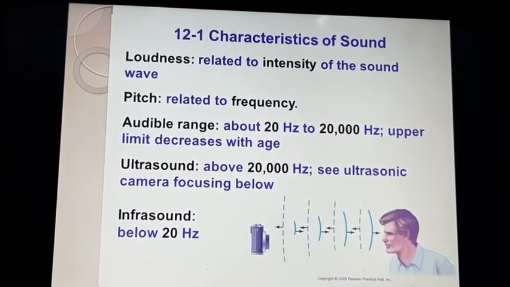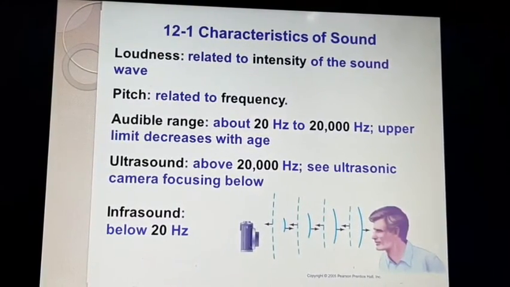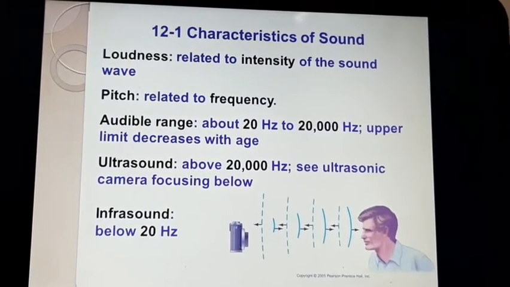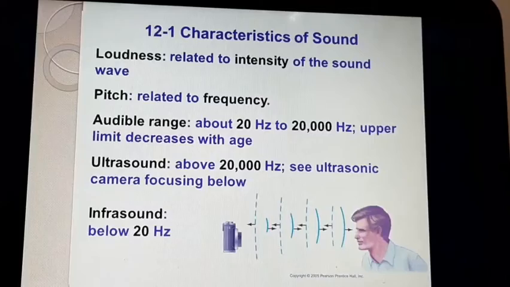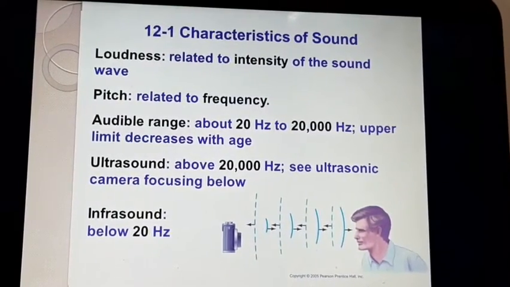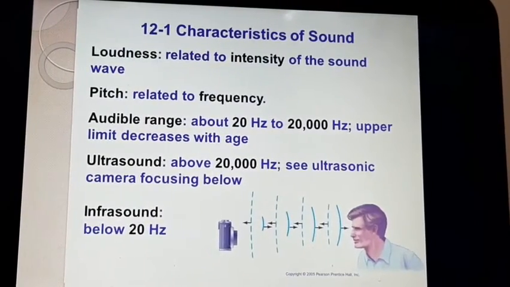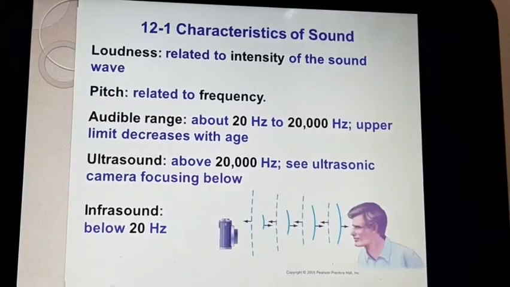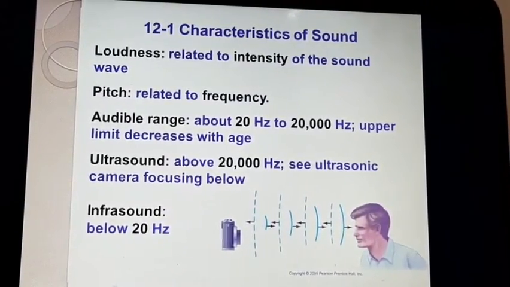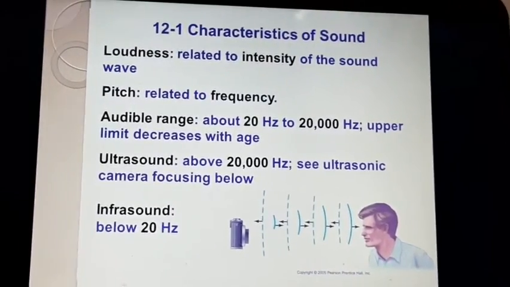Now you are aware of the audible range of sound that humans can hear. The range of audibility is 20 Hz to 20,000 Hz, and the upper limit decreases with age. Hertz is the unit of frequency. Ultrasound ranges above 20,000 Hz. Infrasound is below 20 Hz.